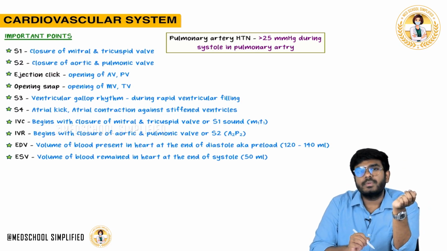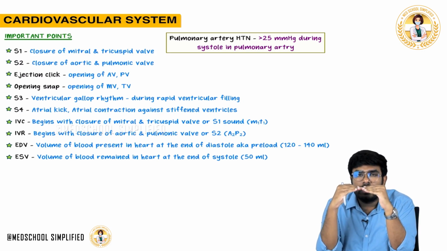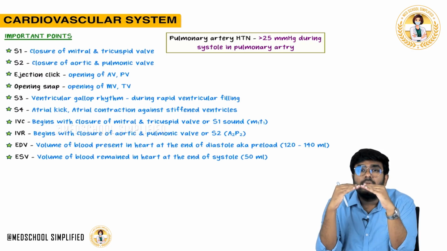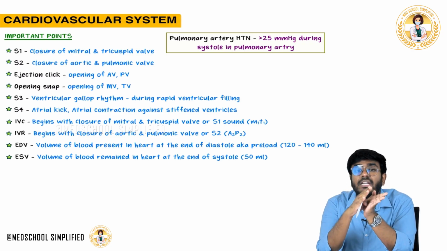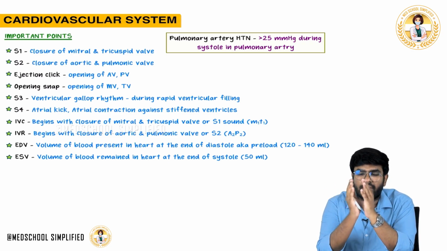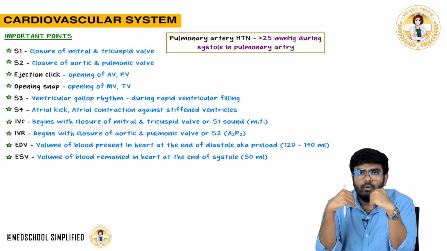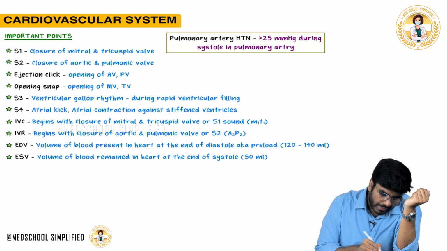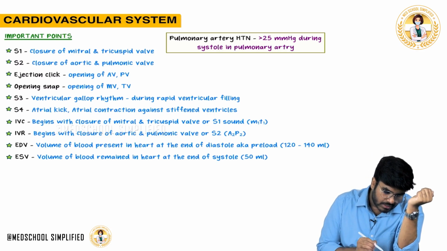Opening snap. Opening snap is because of what? The opening of the mitral valve and the opening of the tricuspid valve. At the end of isovolumetric relaxation, when the ventricle is relaxed, the mitral valve and tricuspid valve open, and the opening of these valves will create a heart sound called opening snap.